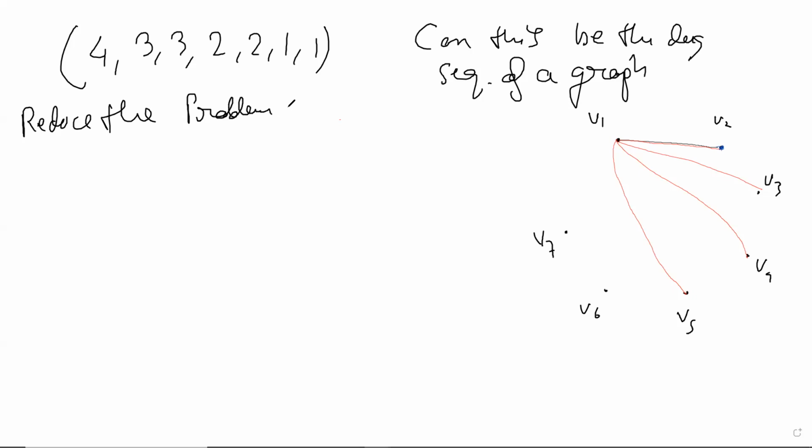We reduce the problem to a smaller graph. Right. Now, what should be the way to reduce it? See, if this was possible, if there was a degree sequence of this, if there was a graph for this,